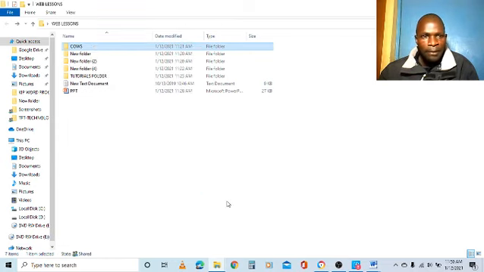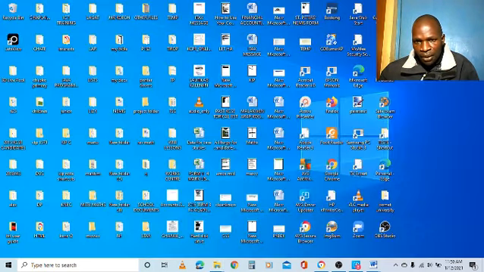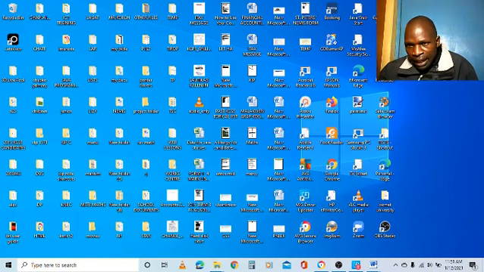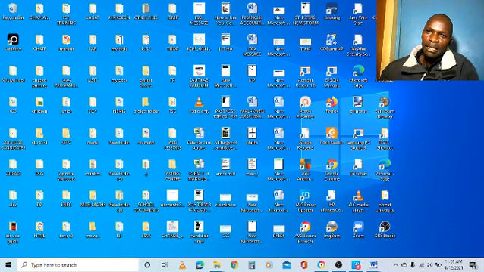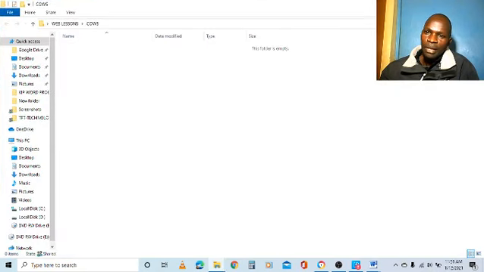So I click. So although this folder chaos is within this web lessons folder, I can go down and I can see the folder has been created. The shortcut to the folder has been created here for chaos. So I can click to go back to the folder, and I can see the folder name is chaos within another folder called web lessons.